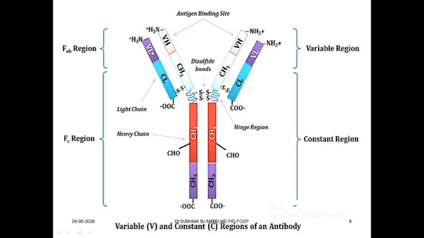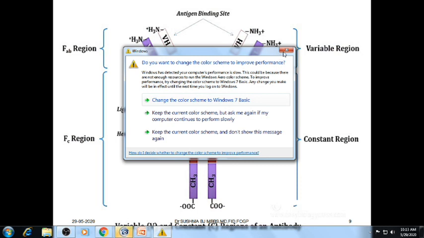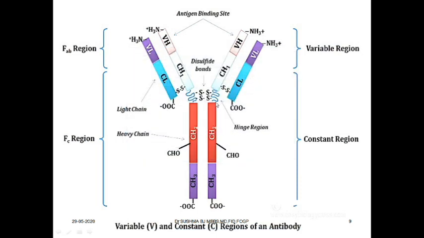We can see here similarly on the light chain we have VL and CL, that is the constant light chain, and the variable region on the light chain. Getting my point? So this is about the variable and constant regions. And there is something called the hinge region. You can see here, this is called the hinge region. This hinge region is prone to be attacked by certain enzymes, which we are going to discuss later. Okay, so this is called the FAB region and this is the FC region.